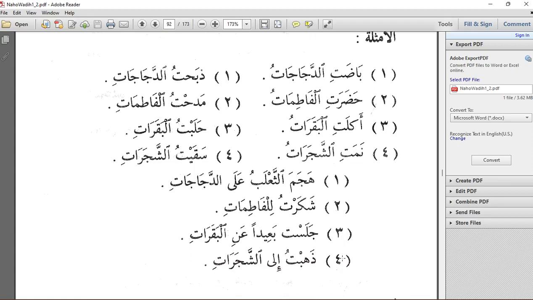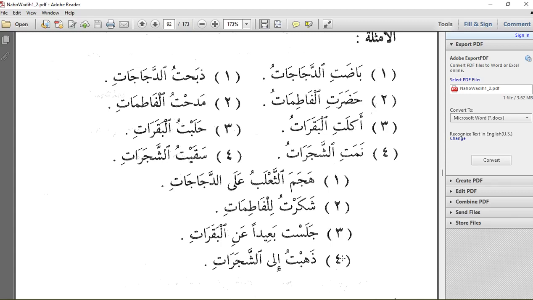Then the last part, the parts of the majrur state, we have hajama thalabu ala dajajat. The fox attacked the hens. So ala we know is harfu jar, and then we know that any noun that comes after ala will be majrur. So the kasra is what indicates jarru state. So this is majrurun bil kasri. Ad-dajajat, the i'rab is what? Majrurun bil kasri.